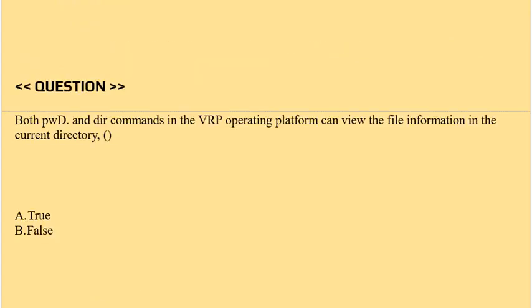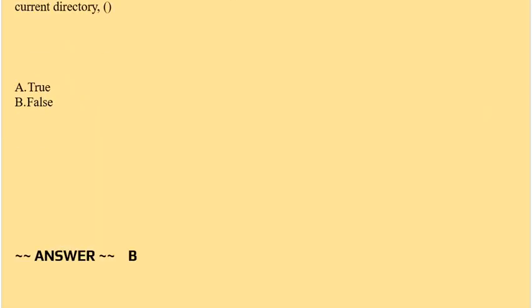Question is both pwd and dir commands in the VRP operating platform can view the file information in the current directory. Options are true or false. Correct answer is option B, false.